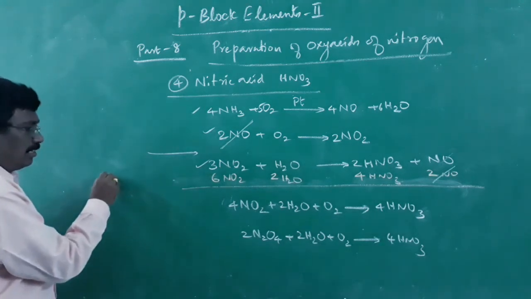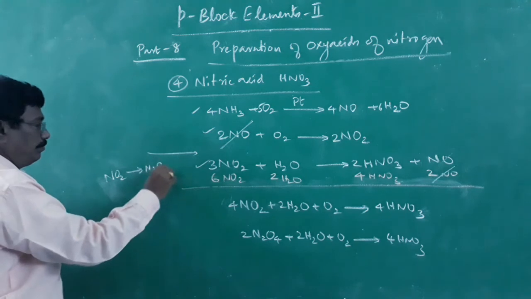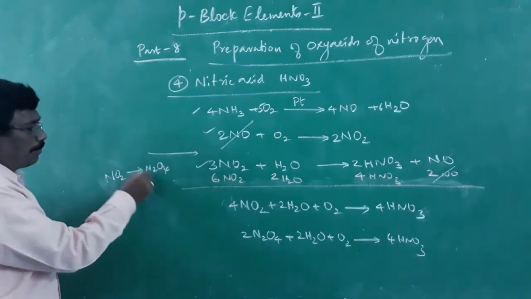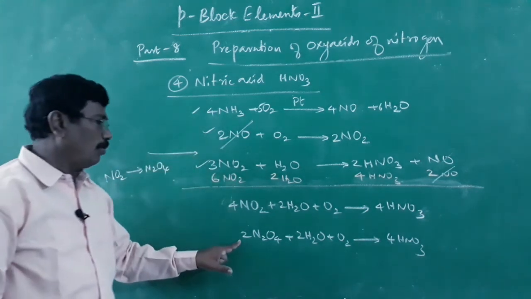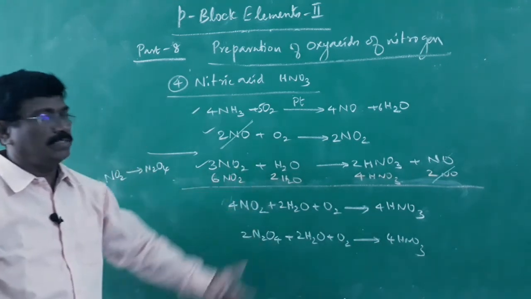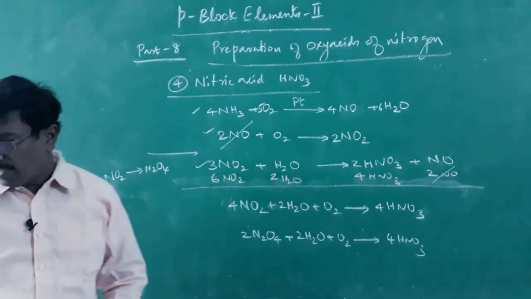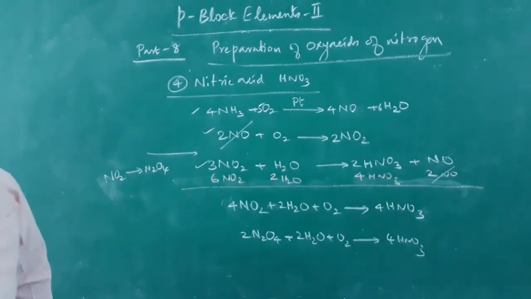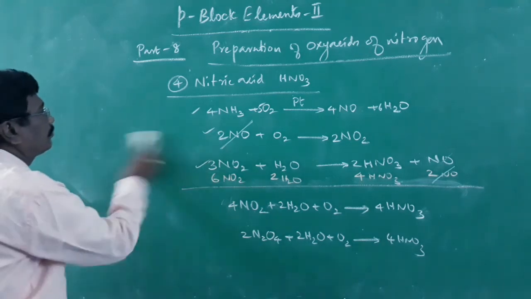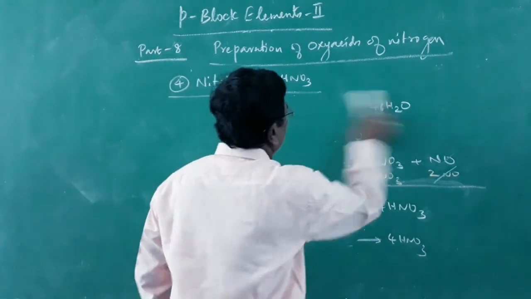What is it? NO2 is becoming N2O4. 2NO2 is becoming N2O4. That N2O4 gets dissolved in water and oxygen to give nitric acid. Both are correct. And finally, preparation of pernitric acid. As we have seen earlier, in the preparation of pernitric acid, last one, preparation of pernitric acid.